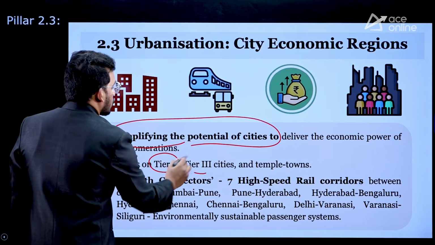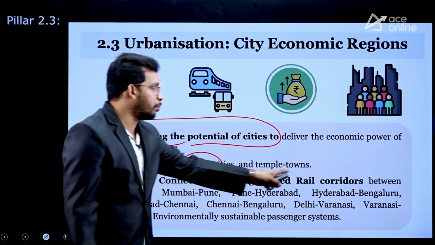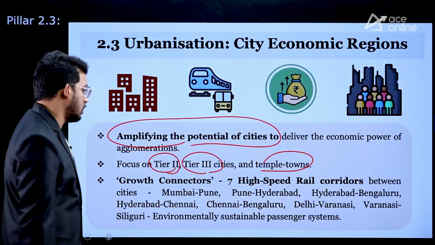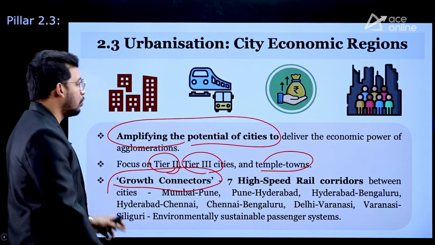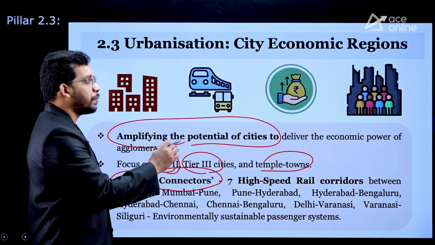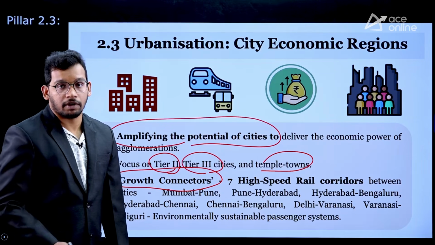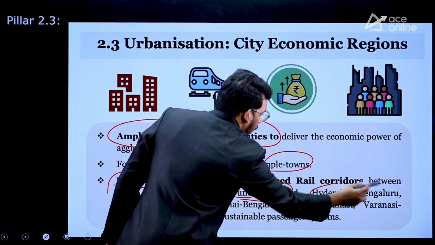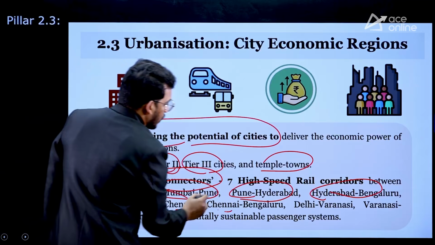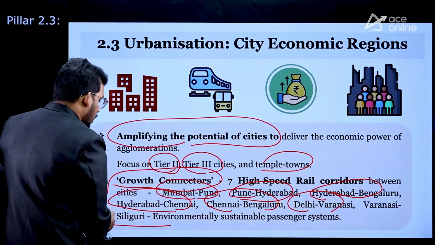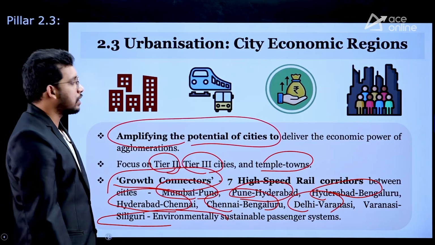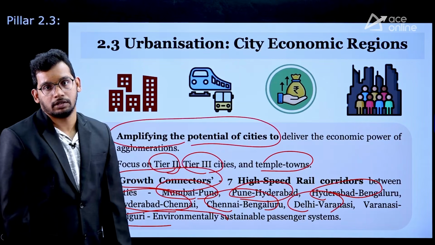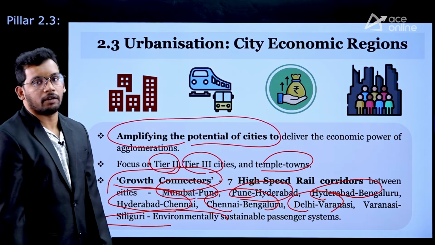So the government is going to focus on tier 2 and tier 3 cities along with the temple towns rather than focusing on metropolitan ones. So it can encourage urbanization. Also, the government is going to connect 7 high-speed rail corridors between Mumbai-Pune, Pune-Hyderabad, Hyderabad-Bengaluru, Hyderabad-Chennai, Chennai-Bengaluru, Delhi-Varanasi, Varanasi-Siliguri. So these are all the 7 high-speed rail corridors. High-speed bullet trains are going to be created in these corridors. That is also part of urbanization.